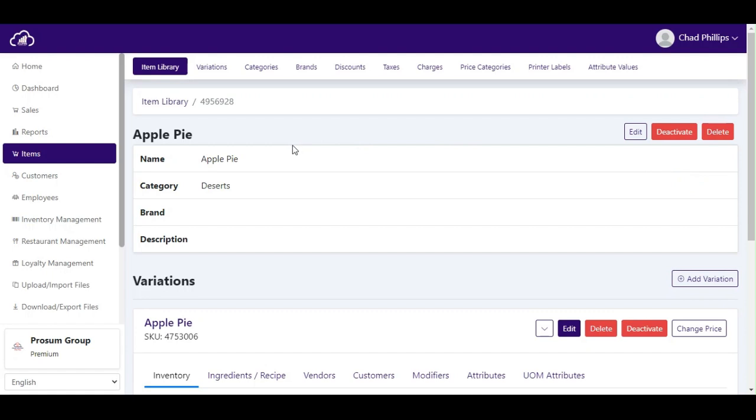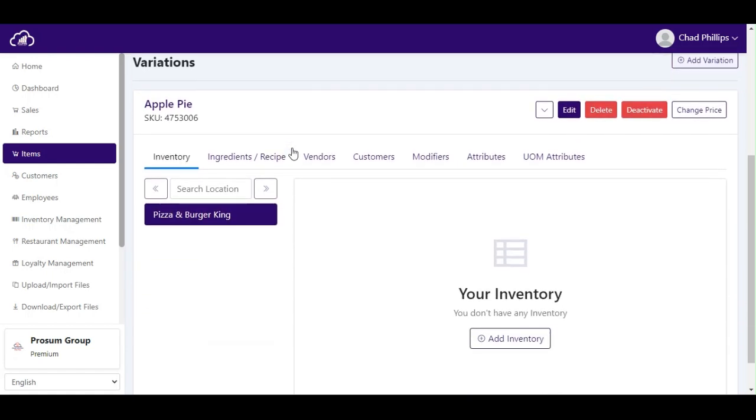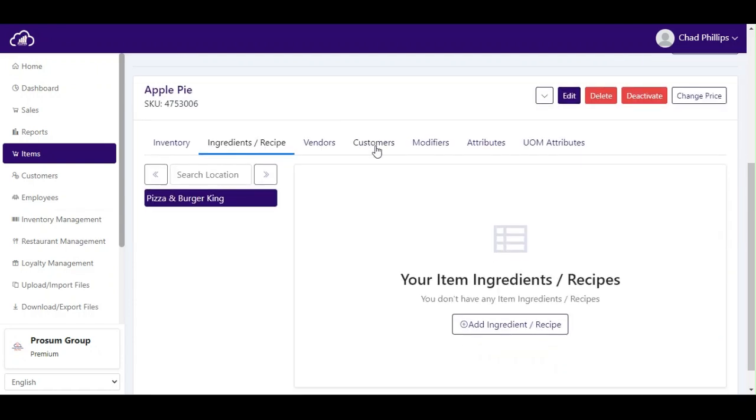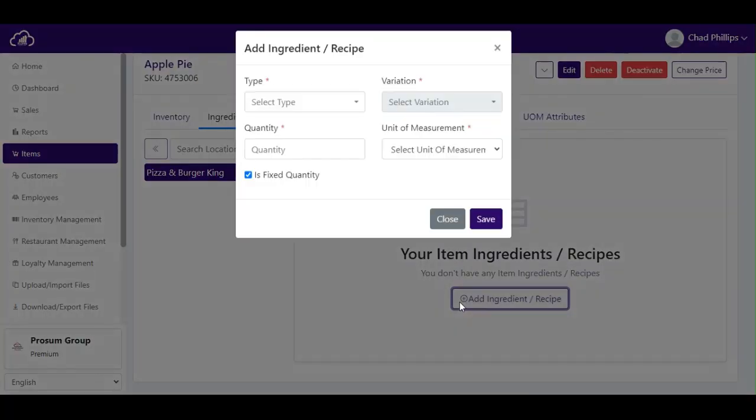You are now within apple pie, and at the bottom under variations create and select apple pie. Once here select ingredients/recipe. Here you can add ingredients by clicking Add Ingredients/recipe. Once selected, the following will appear.